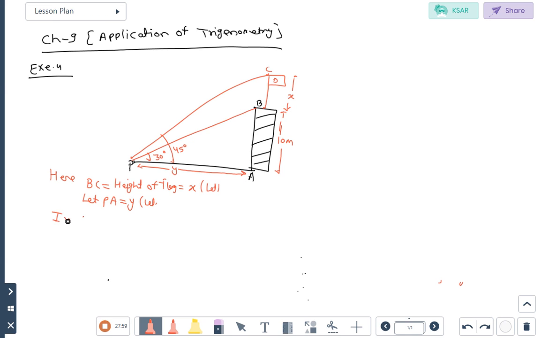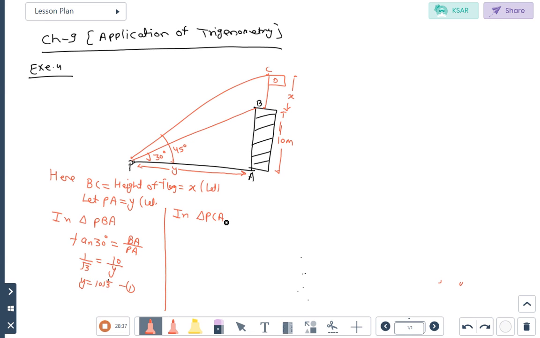So first of all, in triangle PBA angle 30 degree है, that is perpendicular, base, tan theta. Tan 30 degree is equals to BA upon PA. What is the value of tan 30? 1 upon root 3, equals 10 upon y. So from here, what is the value of y? y equals 10 root 3. Equation number first. Any problem?